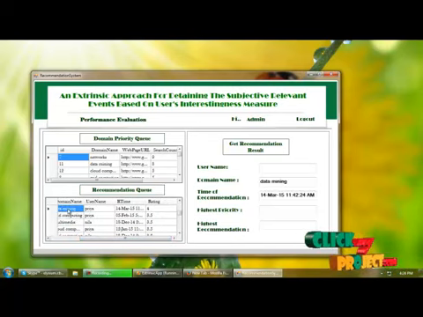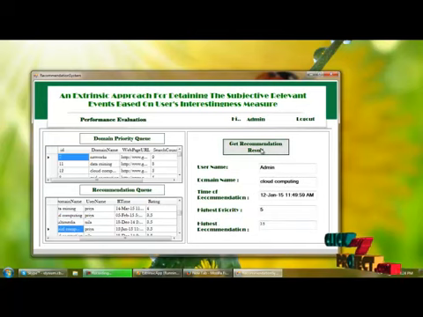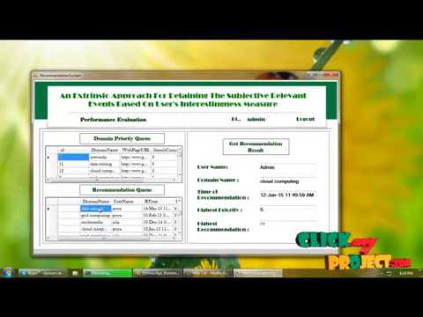And when we select the domain from here, it will move the details of domain name and recommendation time into text boxes. When I click get recommendation result, it will show the username, which is admin, and the domain name already selected, and the time of the recommendation. We are fetching the highest priority and highest recommendation for a particular domain. And when I click multimedia, it will change the recommendation result. Based on this, we can get the recommendation result of a particular domain and particular users.